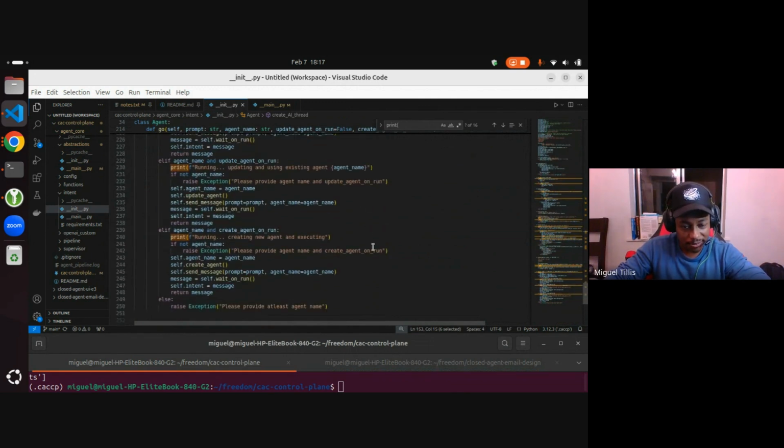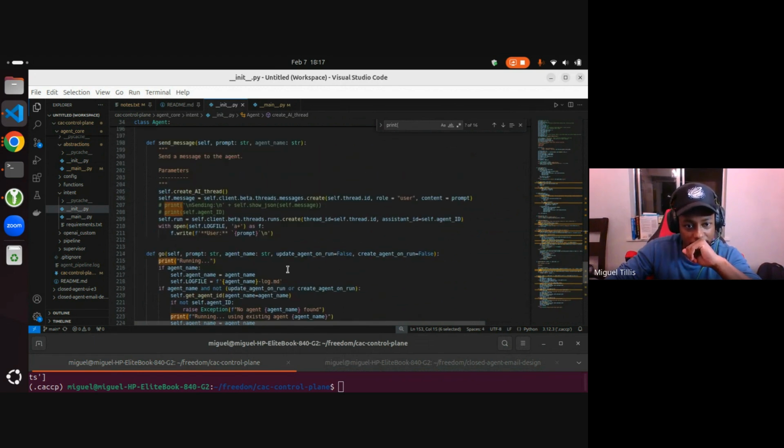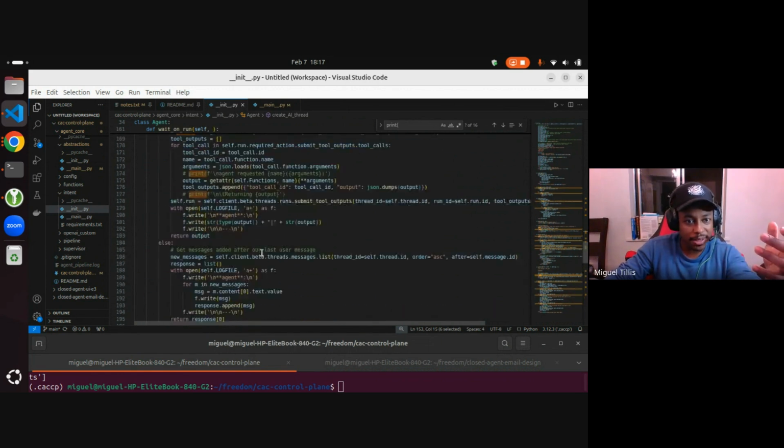It will get less complex shortly. As for now, there are a couple of different things that happen here. You have the capability to update an agent on the run or create an agent as you run. So instantiate an agent and update an agent. Exactly, it's pretty simple.